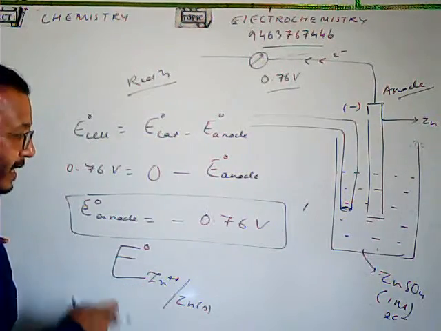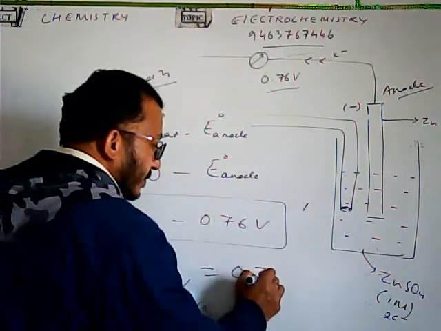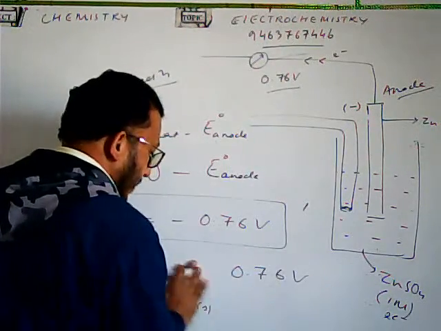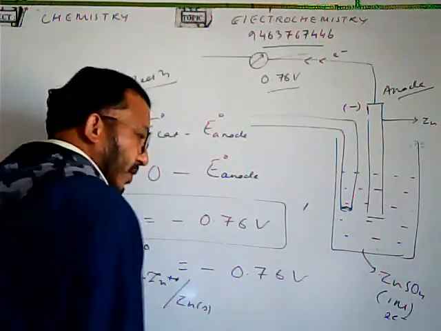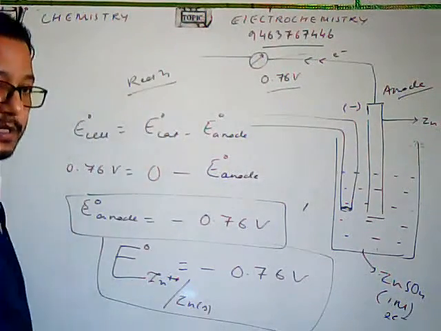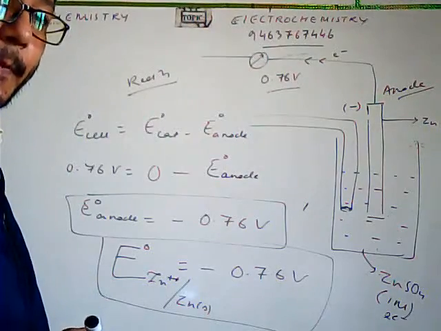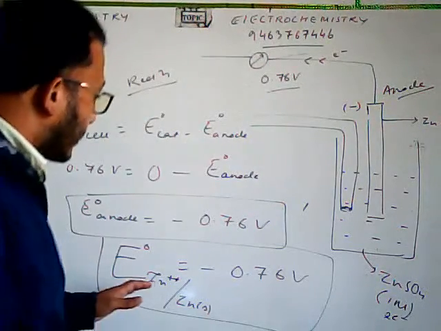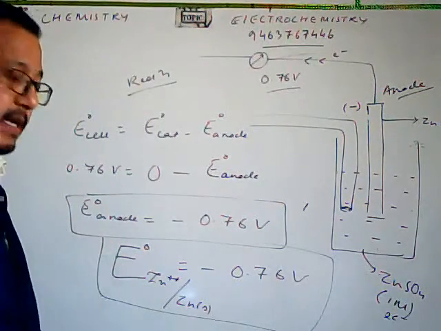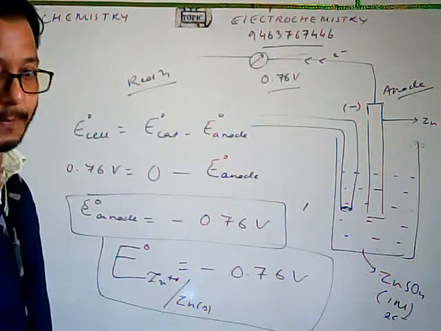If you write it in this way, that means it is your reduction potential which we are mentioning. And the sign here is negative in this case. So this is the way we represent the reduction potential. And the reduction potential for the zinc is minus 0.76 volt. This is how we will be representing it.